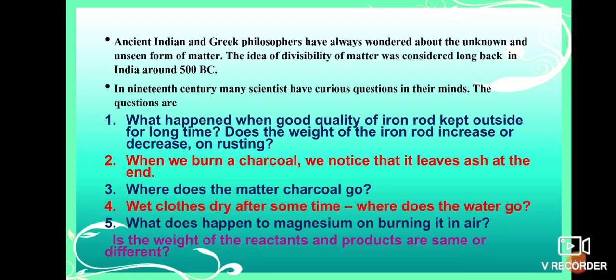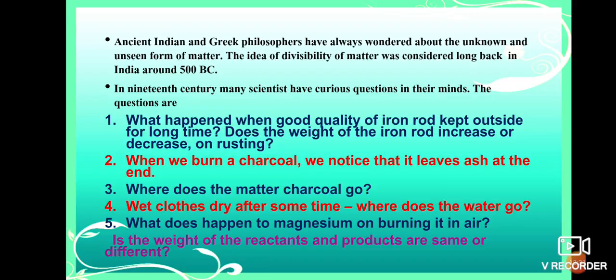The second question is, when we burn charcoal to heat something, the charcoal is solid before burning.